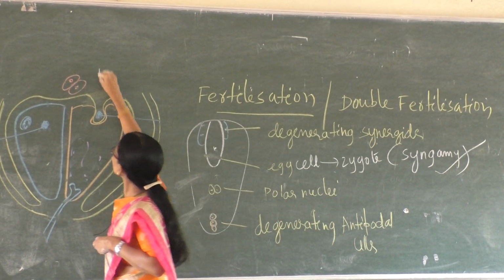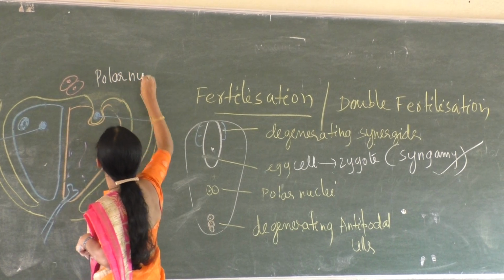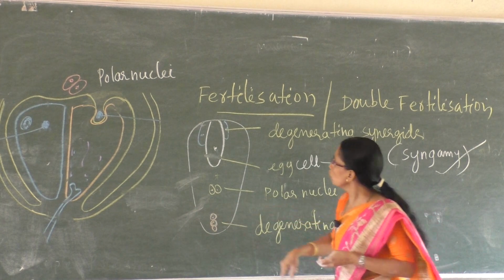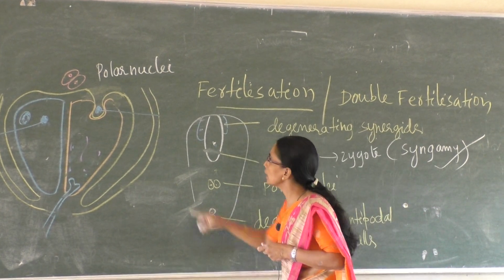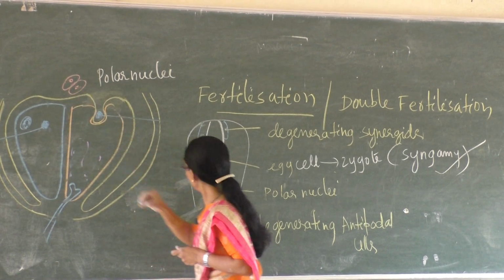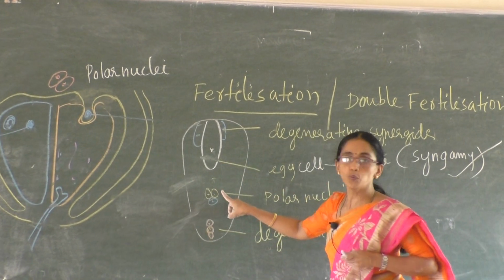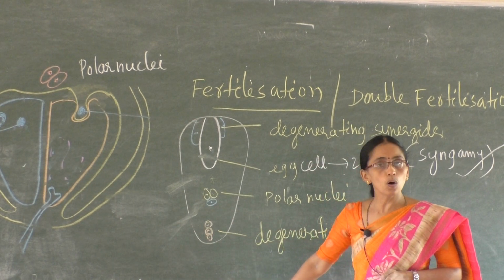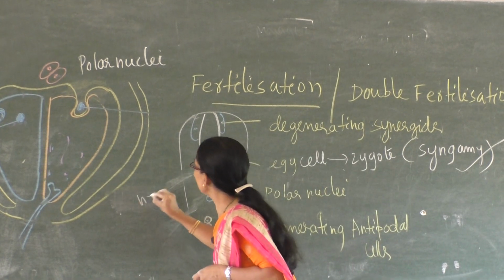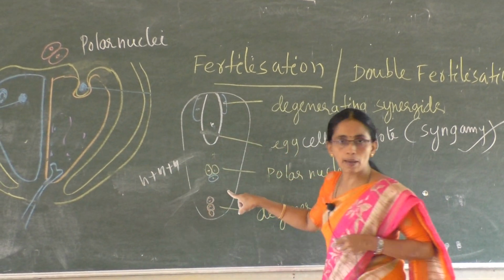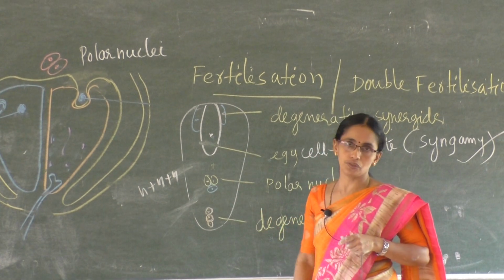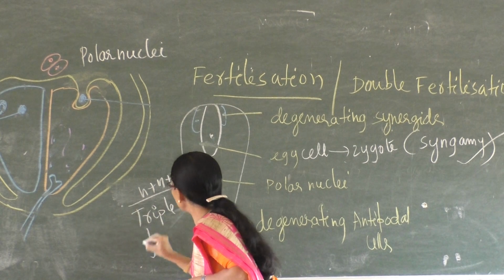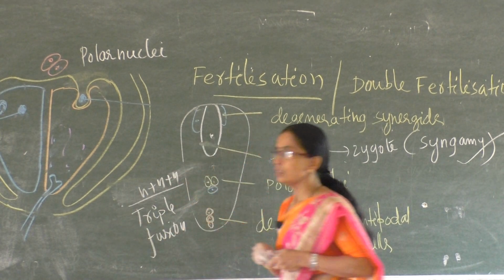What is this? These are called polar nuclei. Imagine these two are the polar nuclei. One more male gamete fuses with this. That is, two polar nuclei fuse with the male gamete. Now how many nuclei are there? 3. All are haploid, so haploid, N plus N plus N. All are haploid. So this fusion of 3 is called triple fusion.